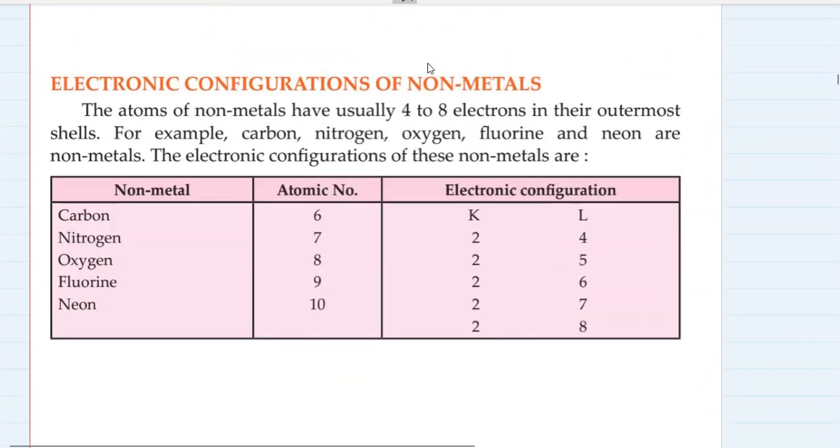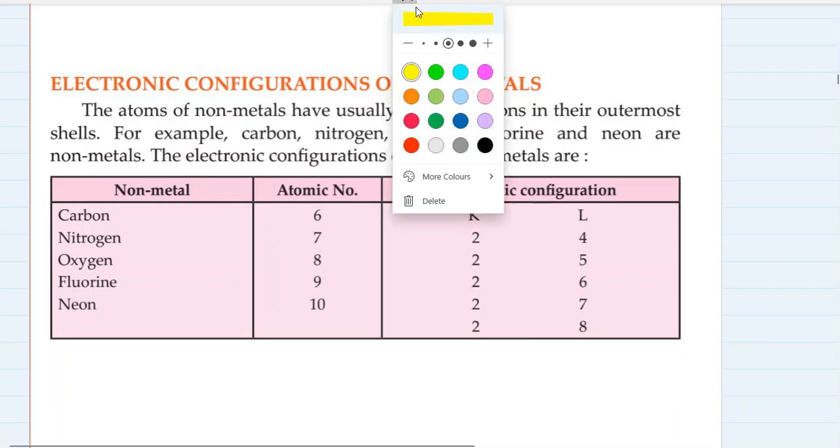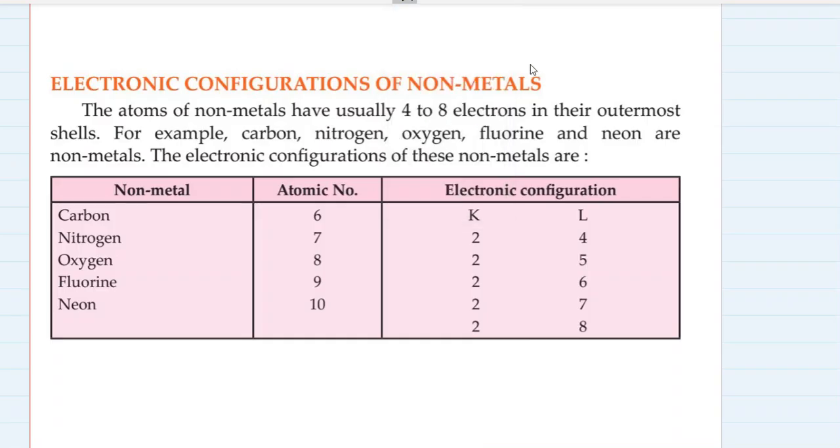Now let's come back to the electronic configuration of non-metals. Then we'll study the physical properties of non-metals, and then we'll go to the chemical properties. So this part is huge. There's a lot to study in this part. So let's start with electronic configurations of non-metals.